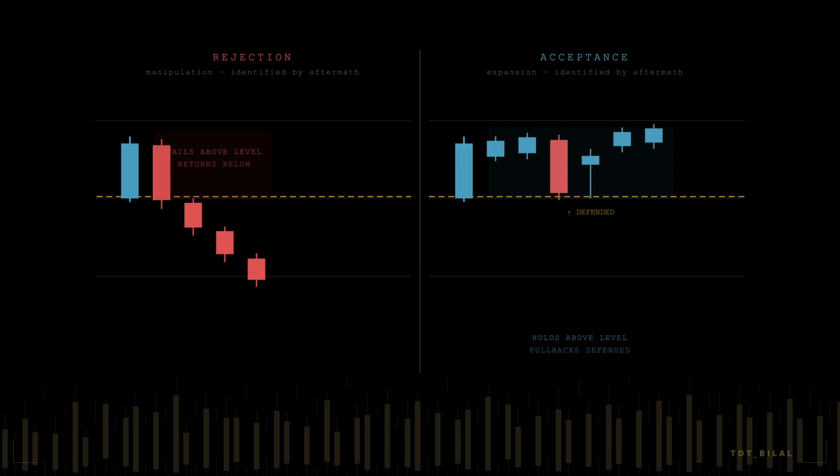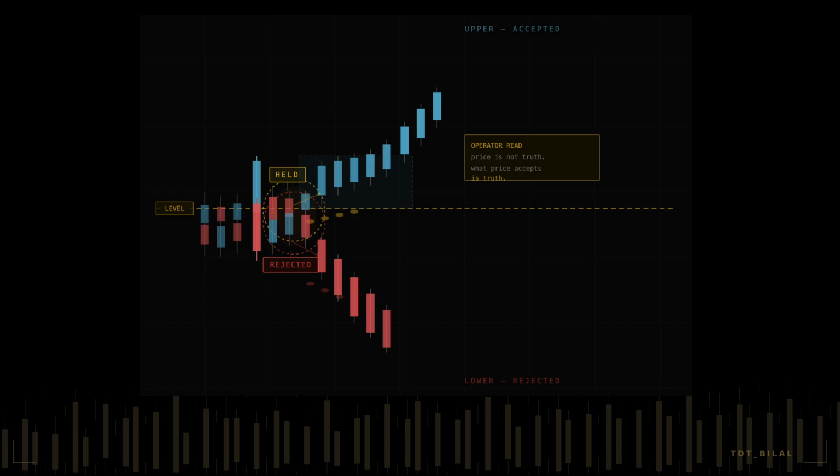This is the truth detector for every phase transition. Accumulation shows acceptance of range conditions: repeated return to equilibrium, failed continuation at extremes. Manipulation shows acceptance of emotional positioning: crowd committing in the wrong direction. Expansion shows acceptance of new value: price holding beyond the breakout level, pullbacks defending rather than retreating.